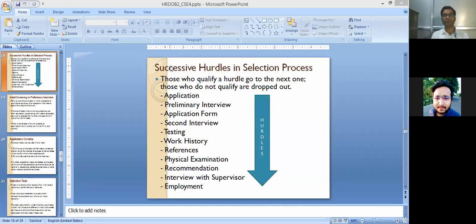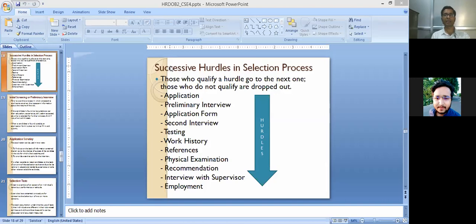At first they invite applications, then they call candidates for PT, for mains, and after appropriate scores are achieved by the candidates, next they are invited for interview, and finally they are recruited in the organization with some physical examination, and then they are sent toward the next process of forecasting, which is one of the important elements of human resource planning.